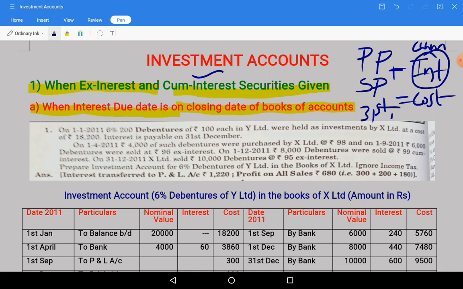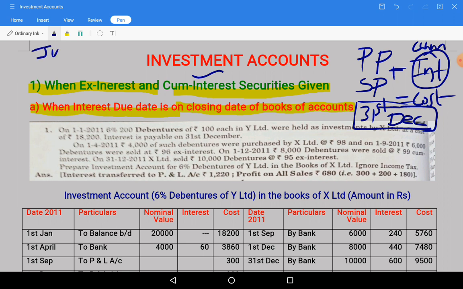If it is 31st December, and this is the closing of books of accounts, we need to check the interest due dates. Interest generally will be paid in a 6 months period.